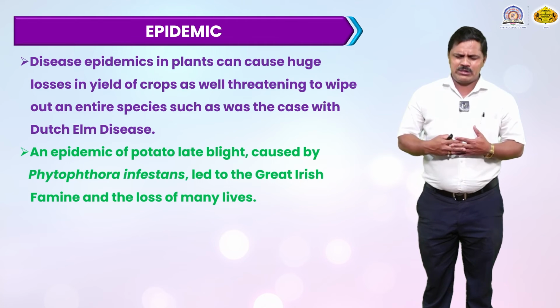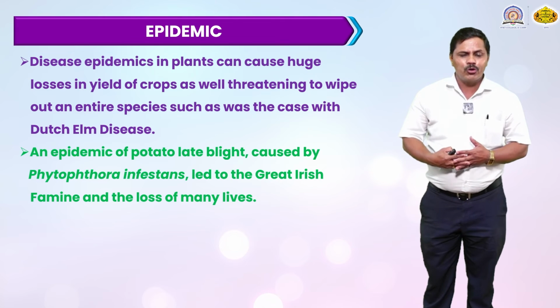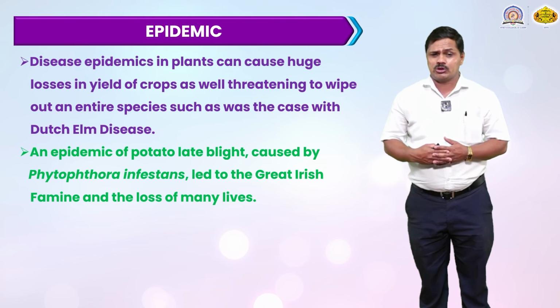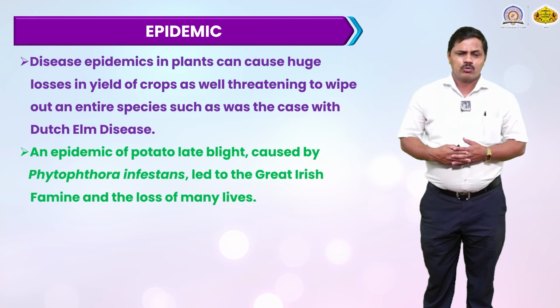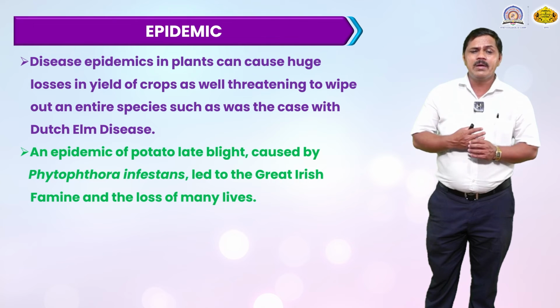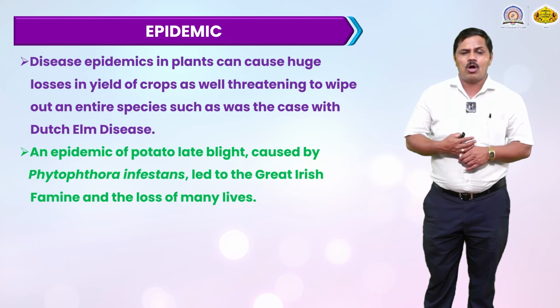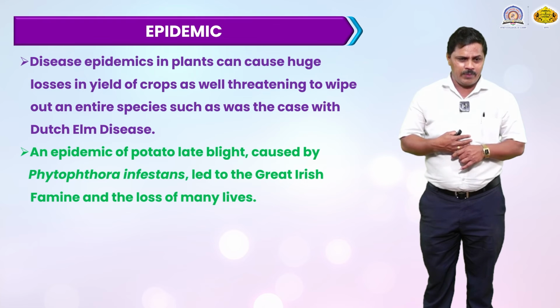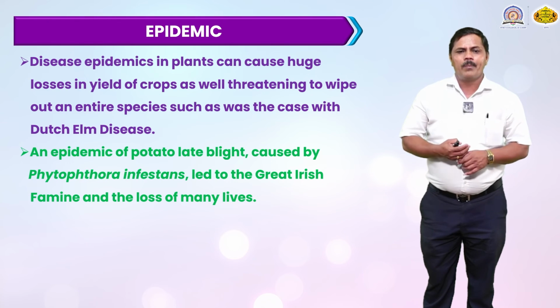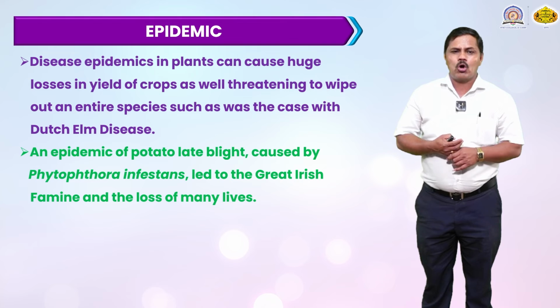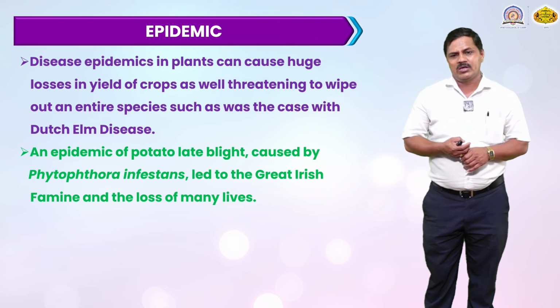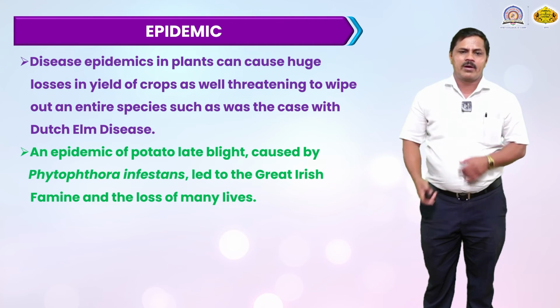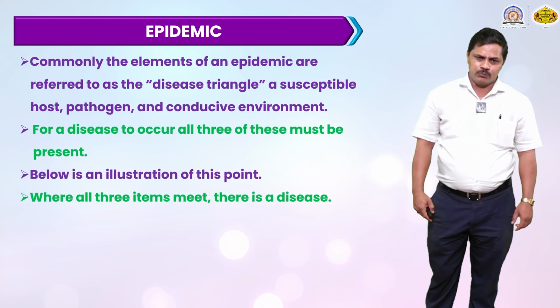It is an epidemic causing tremendous loss, about 35 to 40% each year, about $215 billion every year. An epidemic of potato late blight caused by Phytophthora led to great farmer losses and the loss of many lives.